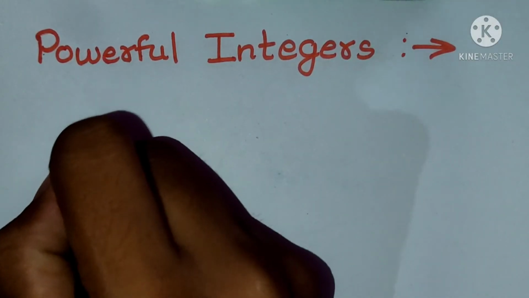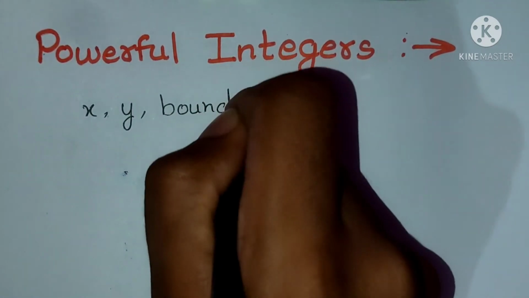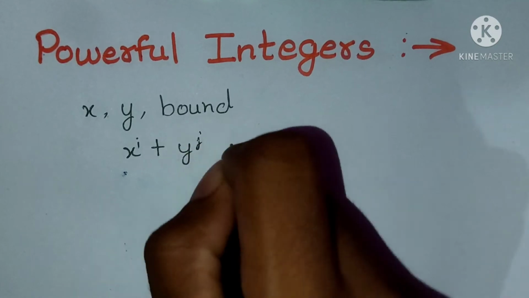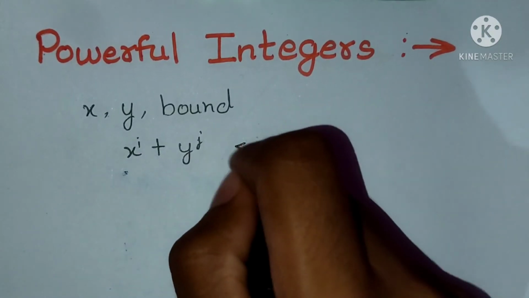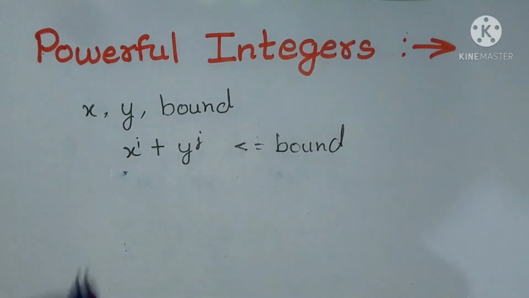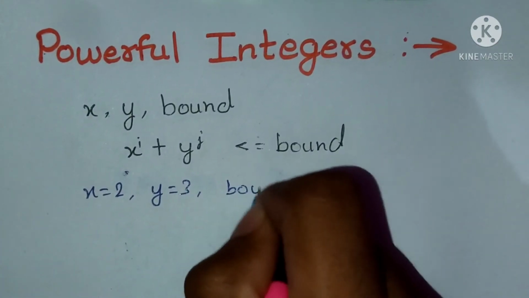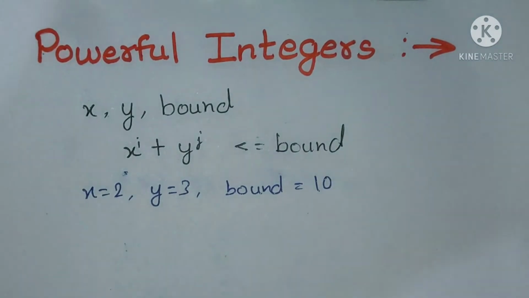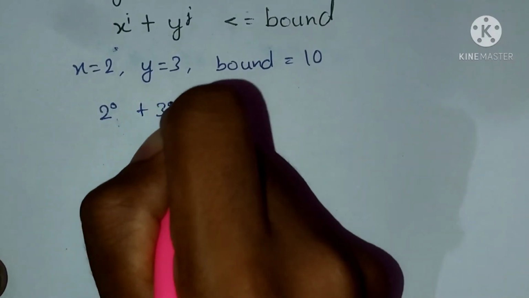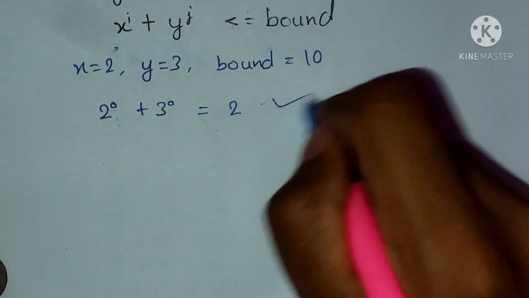In this question, we will be given three integers x, y and bound. A powerful integer will be of the form x raised to power i plus y raised to power j such that this sum is less than or equal to bound. Suppose x is 2, y is given to be 3 and the bound is 10. Then the powerful integers will be: first of all, we start from 2 raised to power 0 plus 3 raised to power 0. It will be 1 plus 1, 2. It is less than or equal to 10. So 2 is a powerful integer.